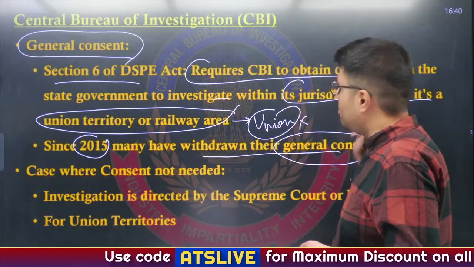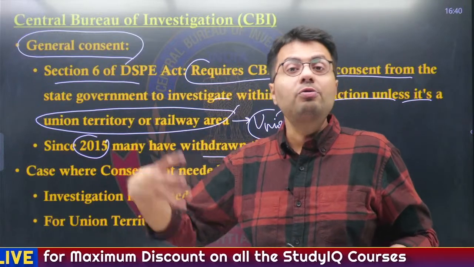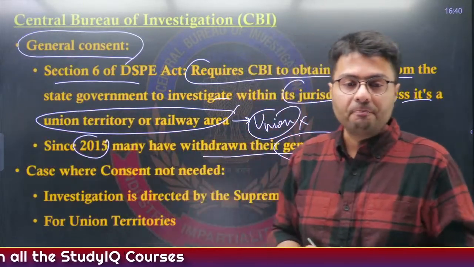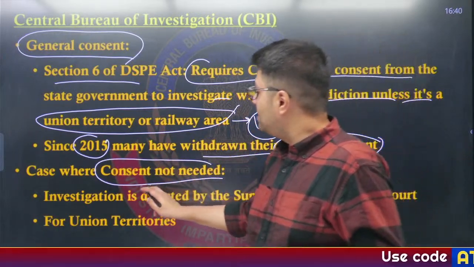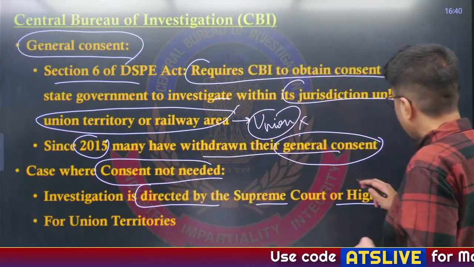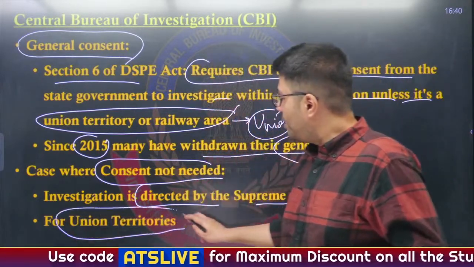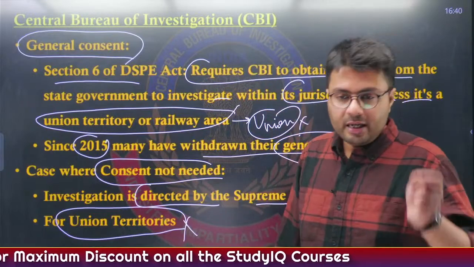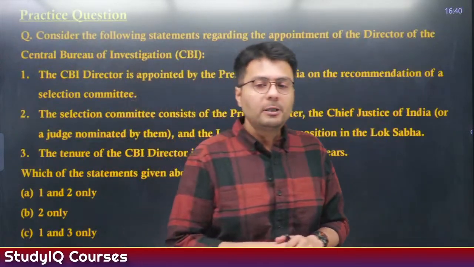By withdrawing of general consent, what it means is that if any crime happens and CBI wants to investigate it, every time they have to go to the state government and take the permission. Now, what are the cases where consent is not needed? If investigation is directed by the Supreme Court or High Court, here also consent is not needed. And if the investigation pertains to a union territory or railway area, here also consent is not needed. Understand this difference of general and particular consent?